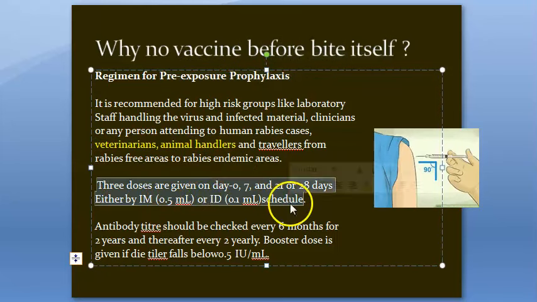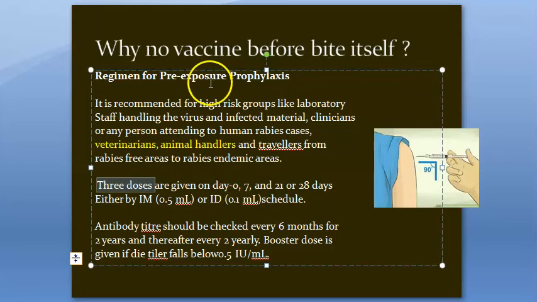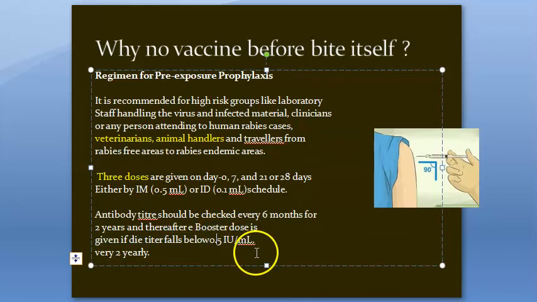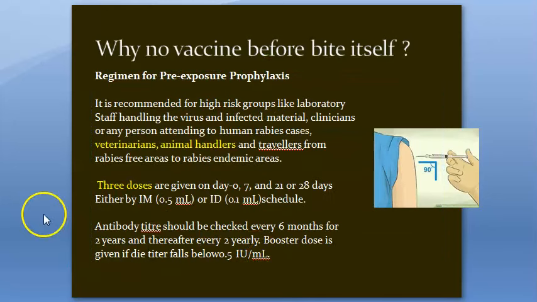Here they will give 3 doses for pre-exposure prophylaxis. You can go through that. You can give it IM, or ID, that is intradermal, right? Here they have to check the titer, and if the titer falls below a certain level, they have to give a booster dose. So every 2 years they have to take a booster. So it is possible to have pre-exposure prophylaxis.